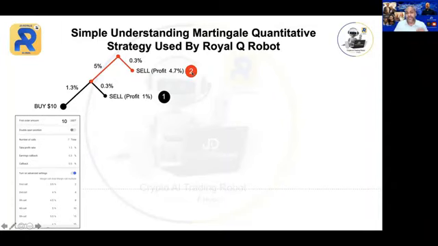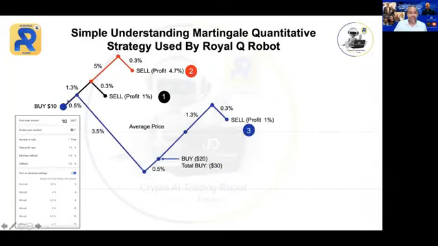Now let's look into the third scenario. The robot executes the trade, but there is a callback here. Can you see 0.5%? So instead of going up all the way and taking the profit, there is a callback by 0.5 and the market drops. Can you see there's a correction in the market? The market dropped by 3.5%. All right. And then there's a callback of 0.5.